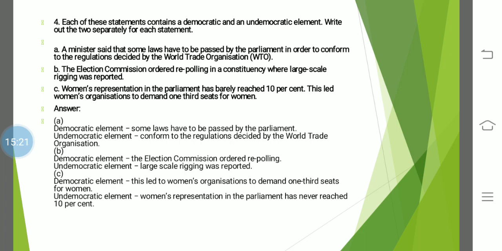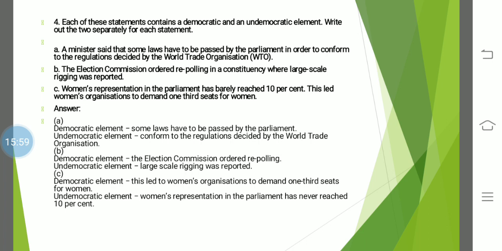B. The election commission ordered repolling in a constituency where large scale rigging was reported. Now, what is democratic? The election commission ordered repolling. Yes. If you find that the elections were not going democratically, then you can order re-elections or repolling there. And large scale rigging, this is again undemocratic. People going to the booth, showing guns and telling them to vote for this party. If you don't vote, then I'll kill you, giving all those threats, so this is undemocratic.